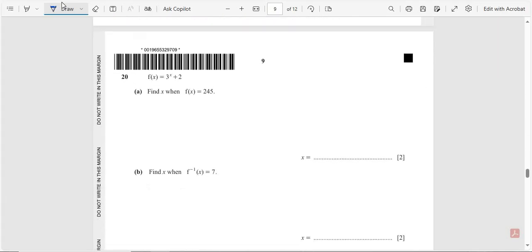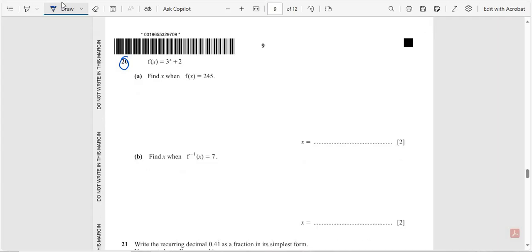Question number 20. f of x is equal to 3 raised to the power x plus 2. Part A. Find x when f of x is equal to 245. Put the value of f of x here. 245 is equal to 3 raised to the power x plus 2. So make factor. First of all shift 2 on this side.